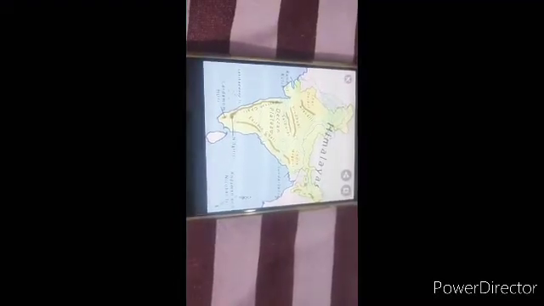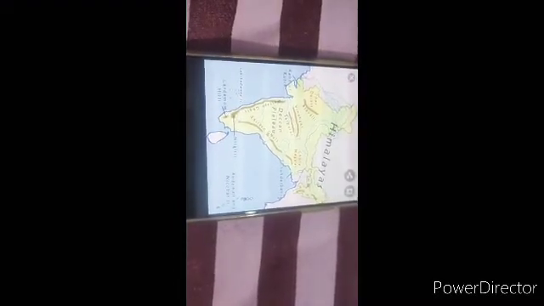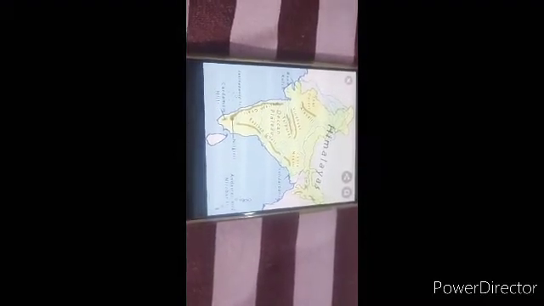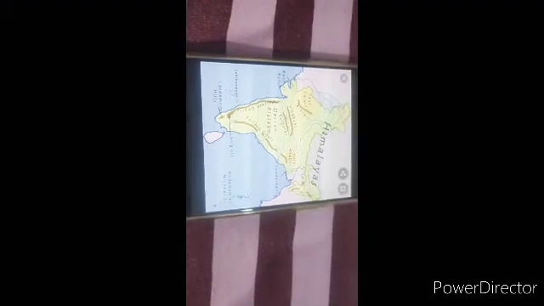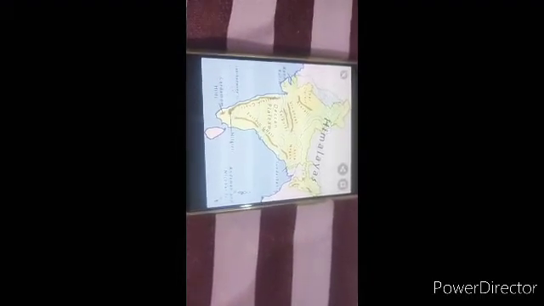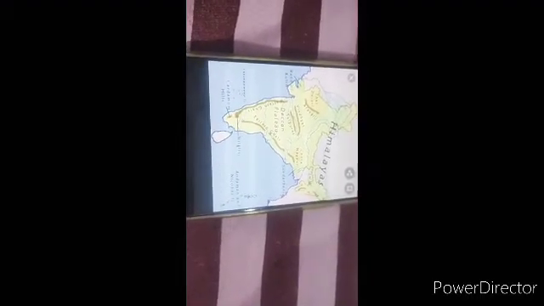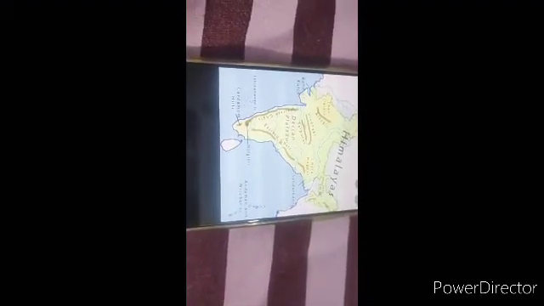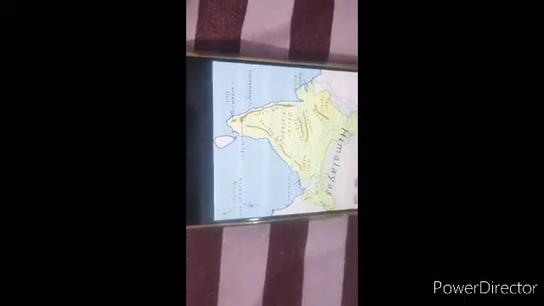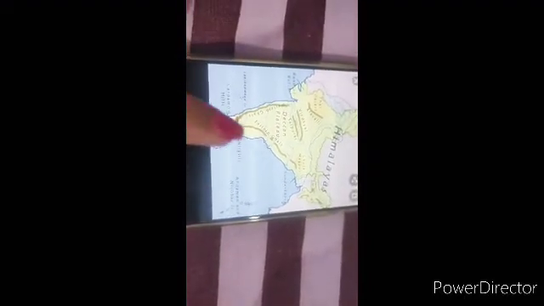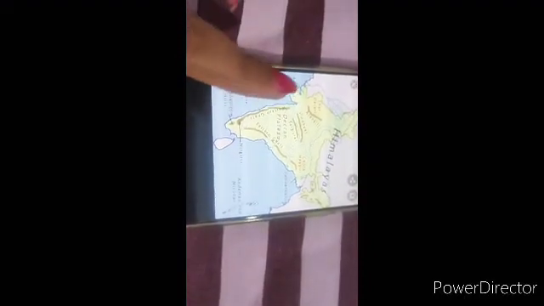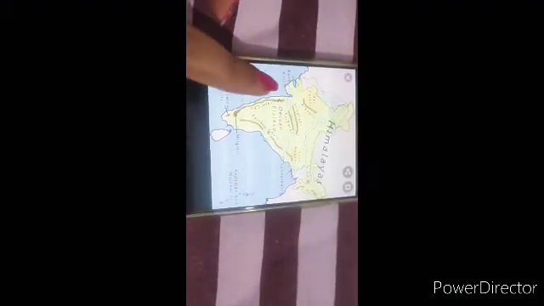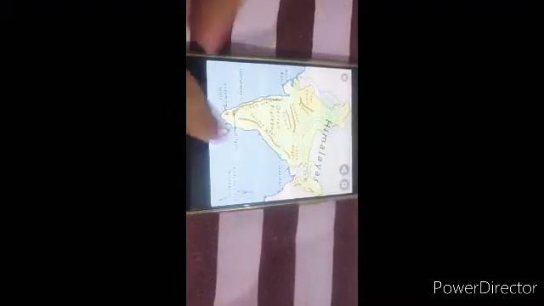Let us understand with the help of this picture. So what we are reading now is about the coastal plains. So students, what are coastal plains? Do you know? Coastal plains are flat areas of land located near the sea. जो समुंदर के पास जो फ्लैट एरियाज होते हैं, that is called coastal plains.